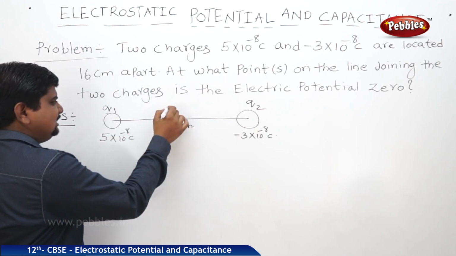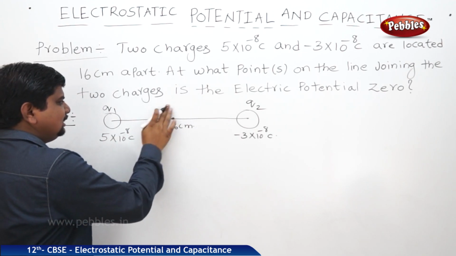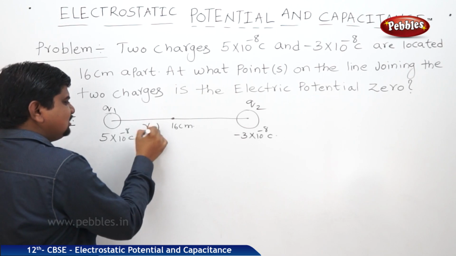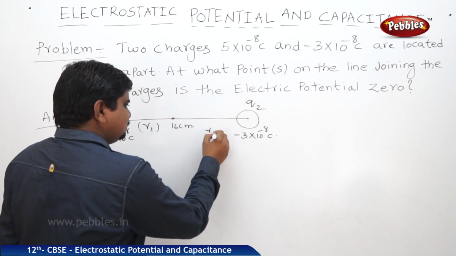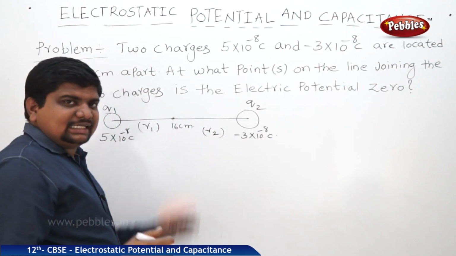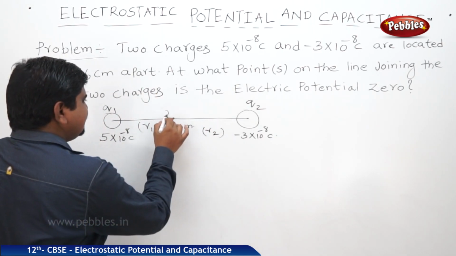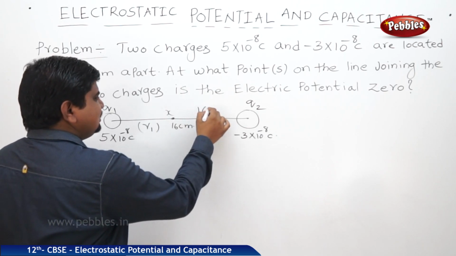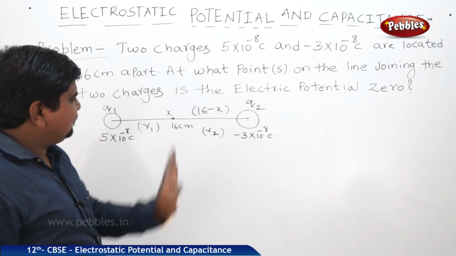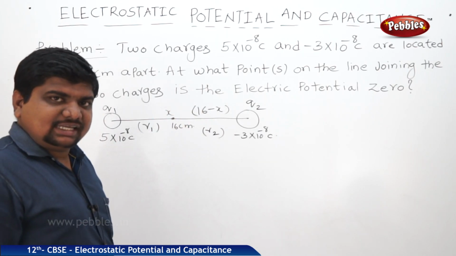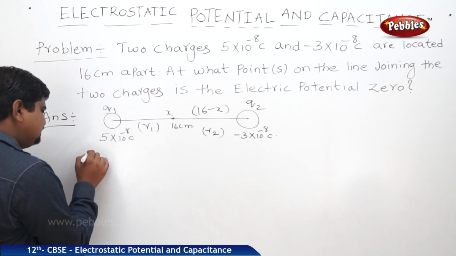Let us consider a point. This point is at a distance R1. The remaining distance is R2. At one point it is 0. Let us say the point is at X centimeters, and the remaining is 16 minus X centimeters. What is the answer?